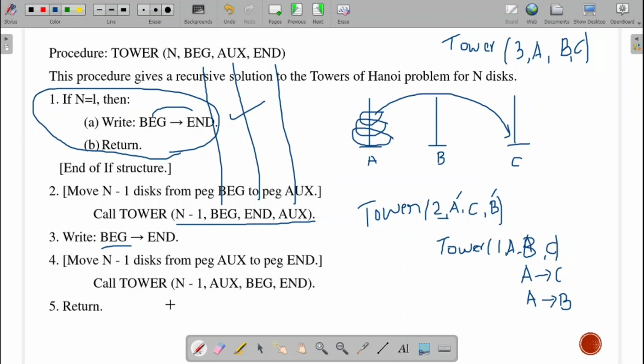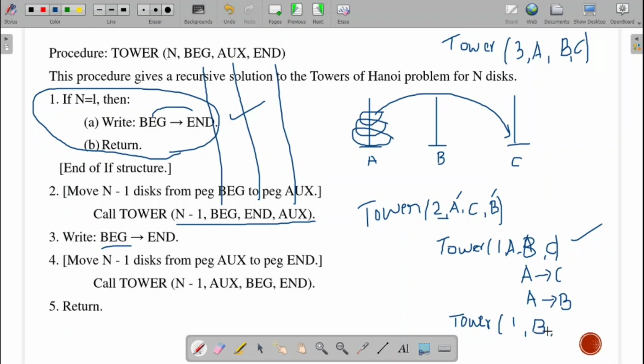A to B. Again, I make the call. What is that call? N minus 1. N minus 1 is, again, a tower. N minus 1 is done. So now we are solving this one, 1 comma. Now this is your auxiliary. What is the auxiliary over here? B.